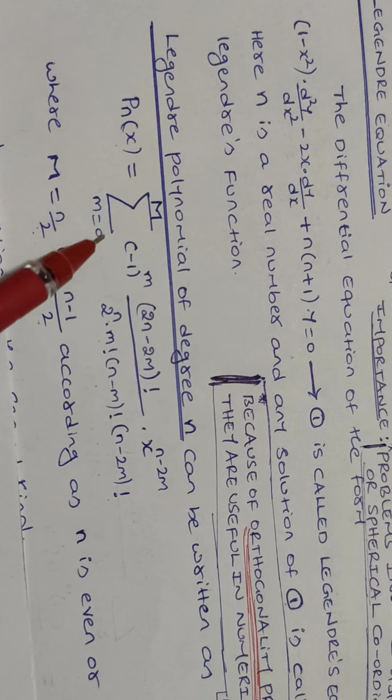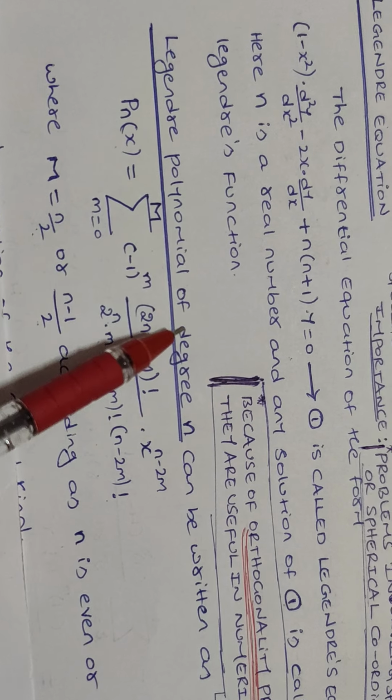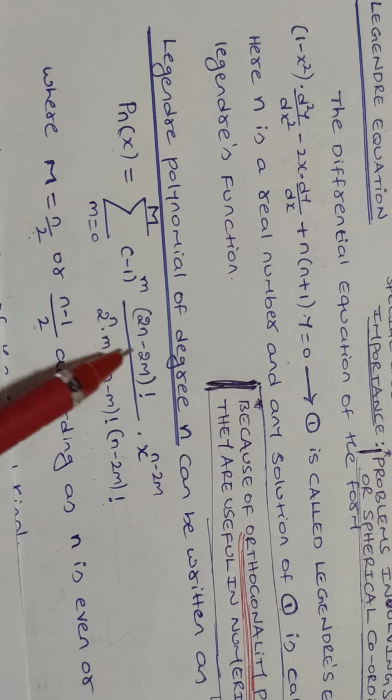Legendre polynomial is a generating function.